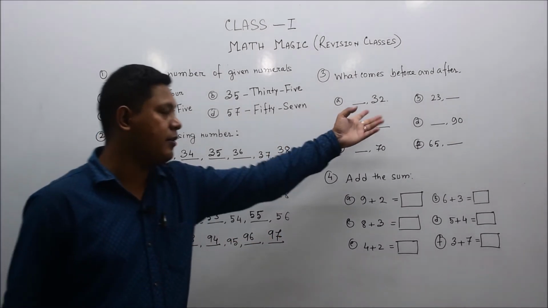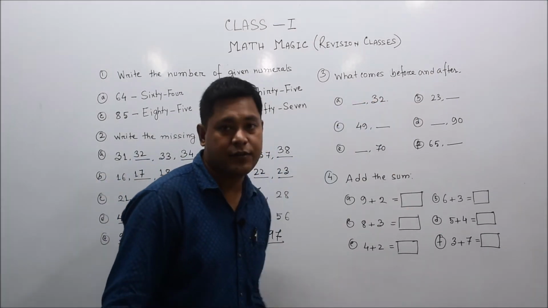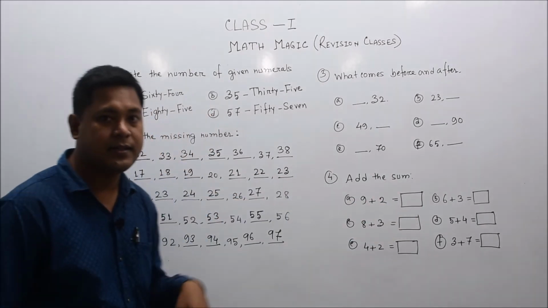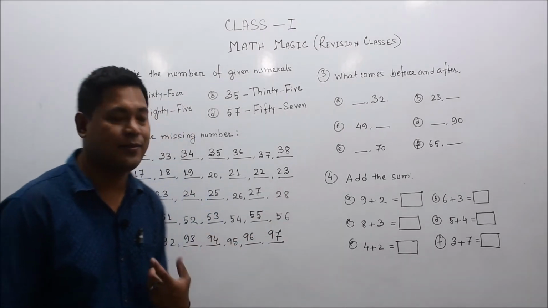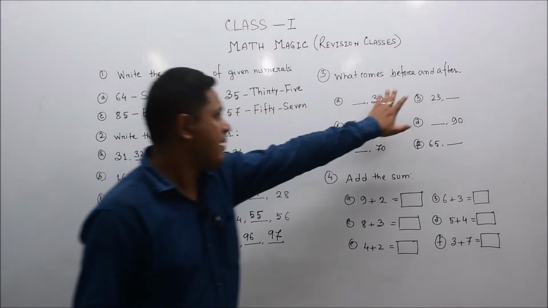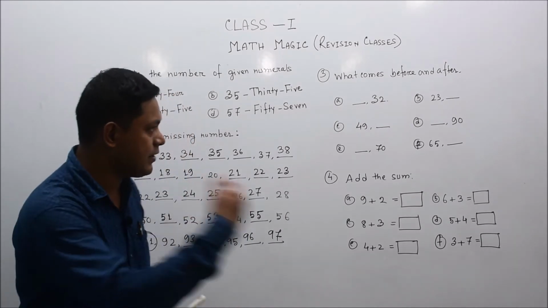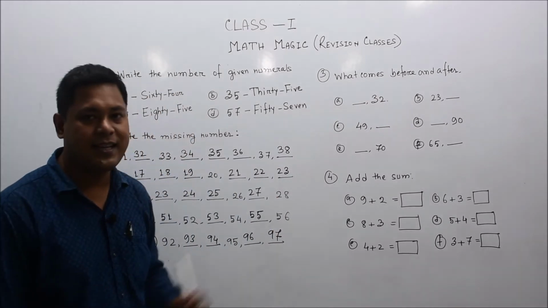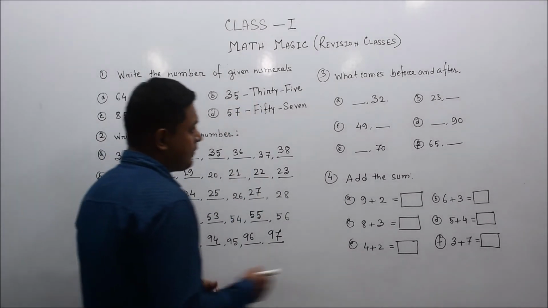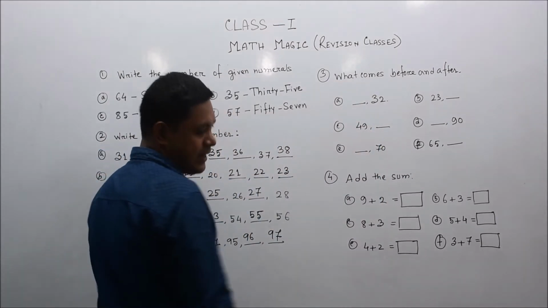Out of the 8 numbers here, only 2 numbers will come, because with the words before and after, only one number is given. Either it is predecessor, or predecessor and successor. The words predecessor and successor can also be used here, but it is simple to use before and after, because the words predecessor and successor will come in your next class, Class 2 Maths Magic subject. So sorry, dear students, before and after will be convenient for you in this class. Okay, before numbers, which number will come first?